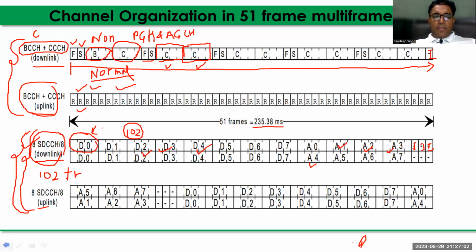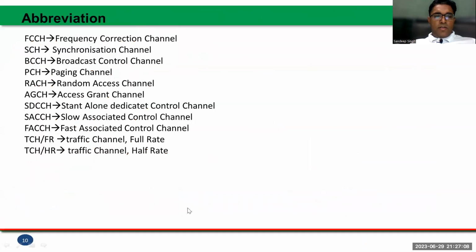Right? This one is the control channel format structure. This is the last slide. Now these are some abbreviations that we have used in this session.